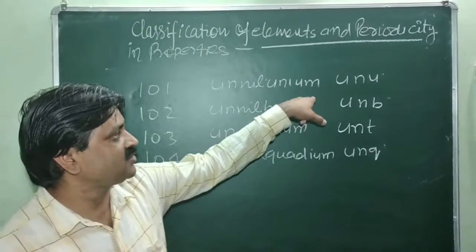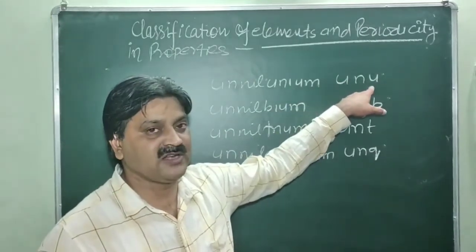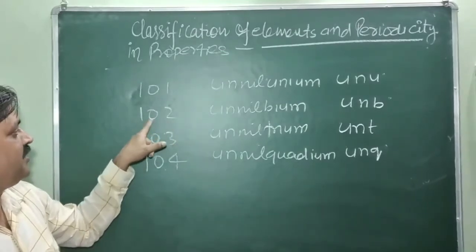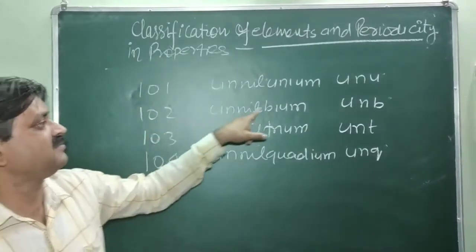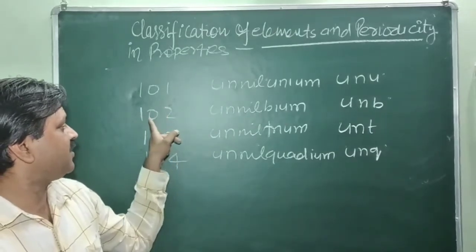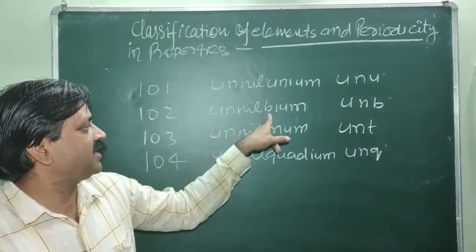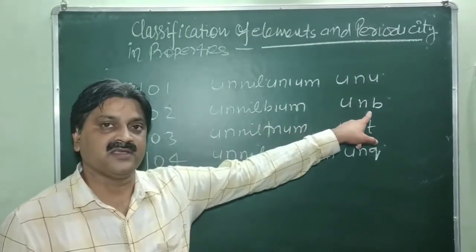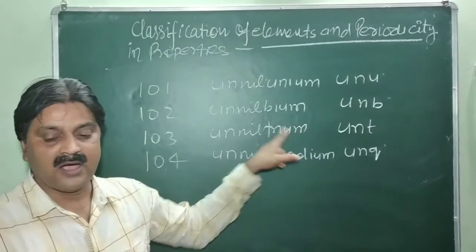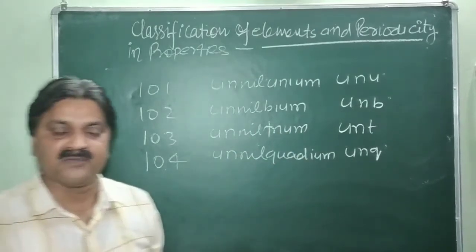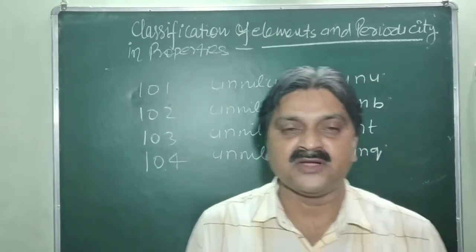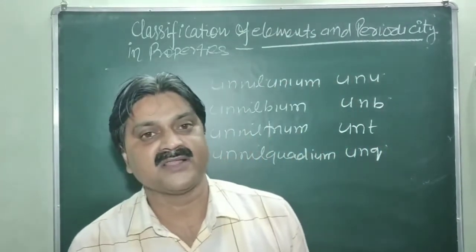And the formula is Uun, the first three letters written. Similarly, 102: un, nil, bium, unnilbium. And the formula is U for un, N for nil, and B for bi: Unb. Similarly, 103: unniltrium, 104: unnilquadium, 105: unnilpentium. So this is the way to write the name of an element whose atomic number is greater than 100.